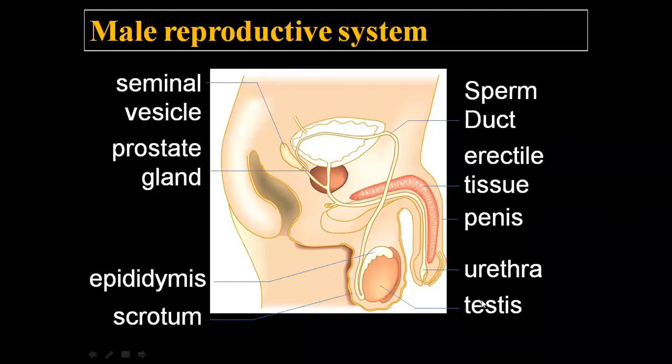Testis is the part of the male reproductive system where the development of male gametes, meaning the production of sperm, happens in the testes. After that, the sperm will move toward the epididymis. In the epididymis, it is stored temporarily. It remains here for maturation, and after that, it will be released to the sperm duct. Through the sperm duct, it enters the urethra.